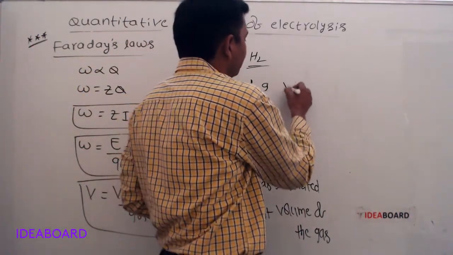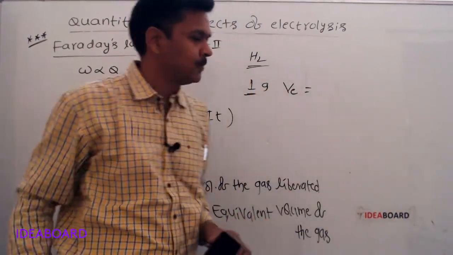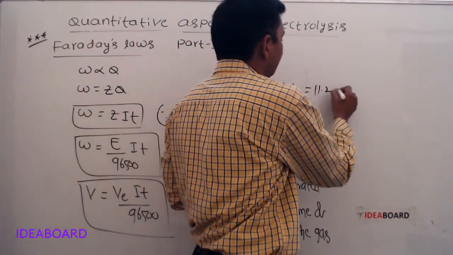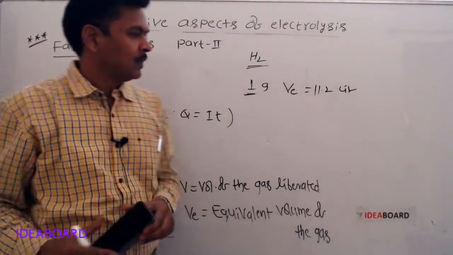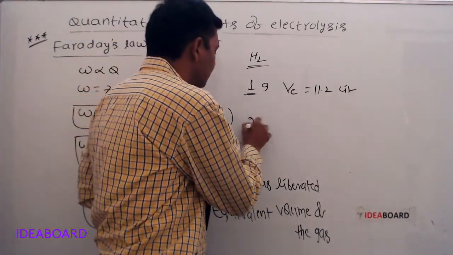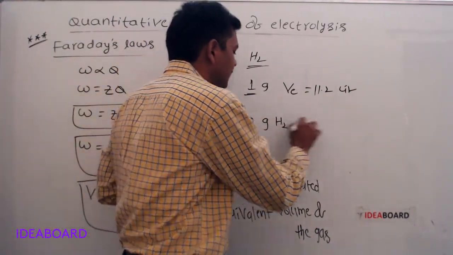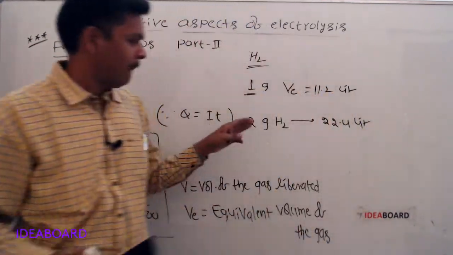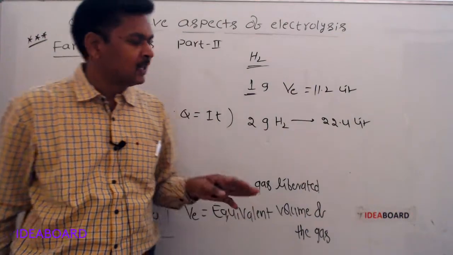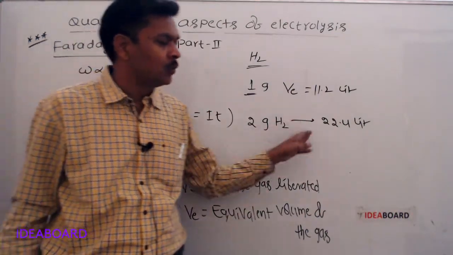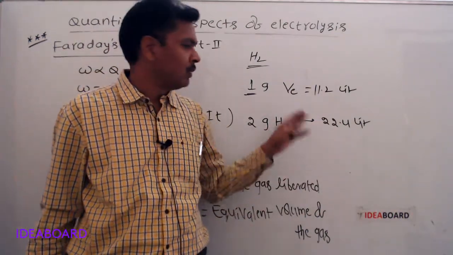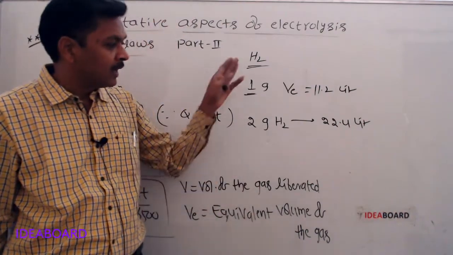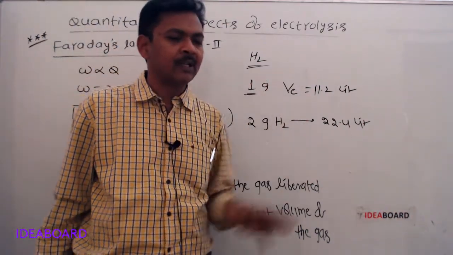Equivalent volume of hydrogen is how much? 11.2 liters. We know that 1 mole of any gas at STP conditions occupies 22.4 liters.